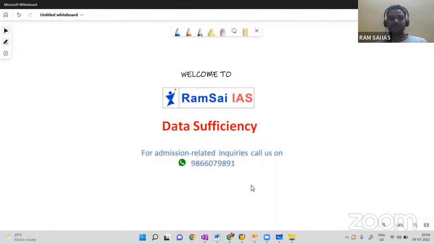So let's start with data sufficiency. Before going to answer all the previous questions, I'll explain to you what is the basic concept of data sufficiency. Guys, remember the name itself, very clear, data sufficiency. So you have to check whether data is sufficient to answer the questions or not. That's it. Here the questions may be from different topics of quantitative aptitude and reasoning, but data sufficiency is a model of solving questions. Let me repeat, data sufficiency is a model of solving questions. That's the reason people, while solving data sufficiency questions, get full interest on the topic.